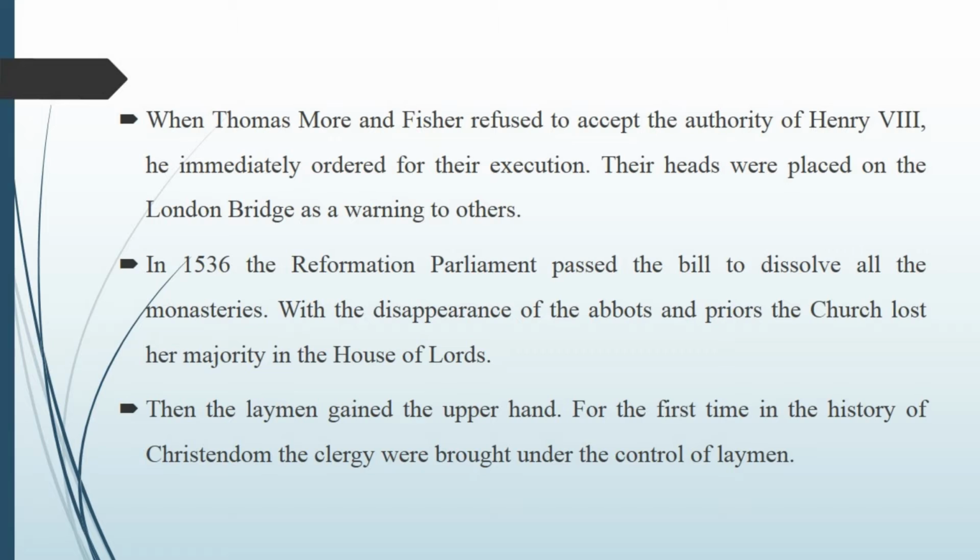In 1536, the Reformation Parliament passed a bill to dissolve all the monasteries. With the disappearance of abbots and priors, the church lost its majority in the House of Lords. Everything was lost. Henry VIII abolished everything. Then the laymen gained the upper hand. Common people became lords. For the first time in history, we can see that the clergymen were brought under the control of laymen. This happened in the 16th century.